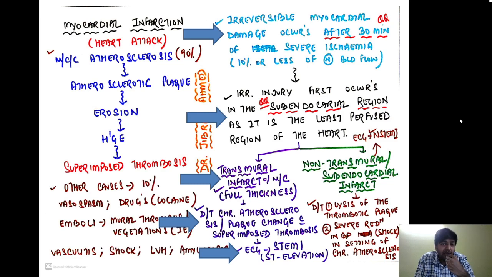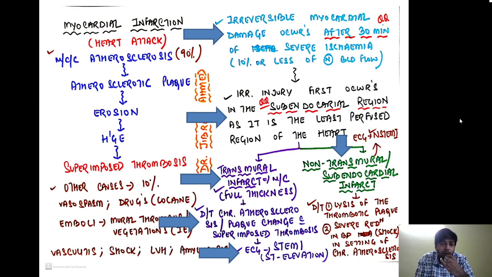Now the other variety of infarct is your non-transmural or subendocardial infarct. This occurs due to the lysis of the thrombotic plaque, or because of severe reduction in blood pressure because of shock, in the setting of chronic atherosclerosis. This is the reason for non-transmural subendocardial infarct, meaning the whole thickness of the myocardium will not undergo infarction.